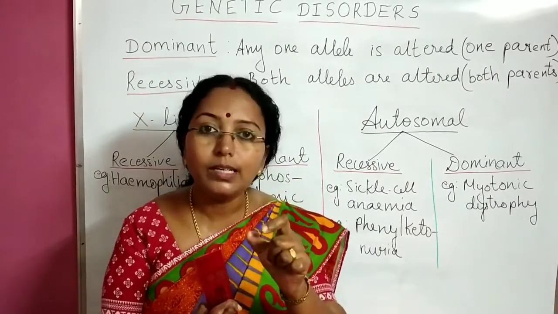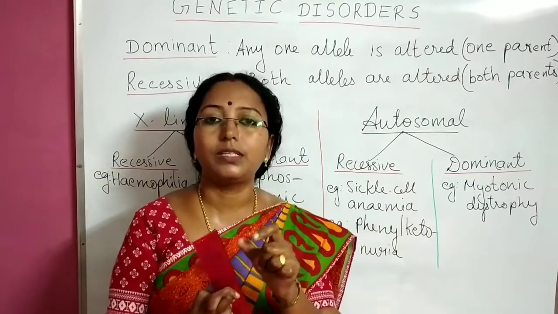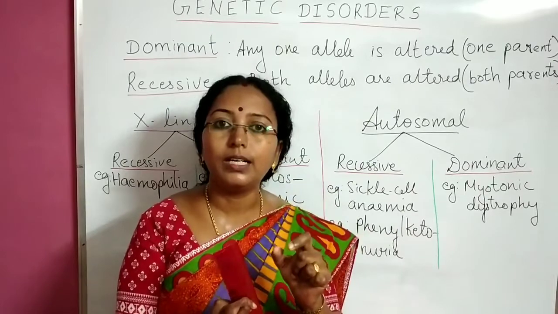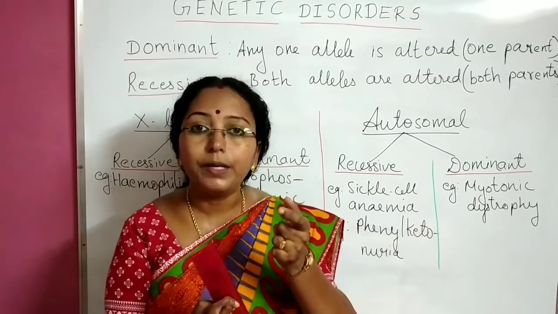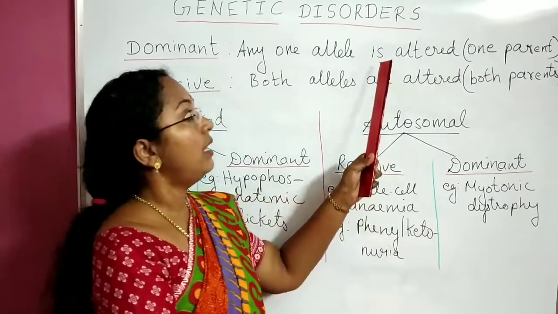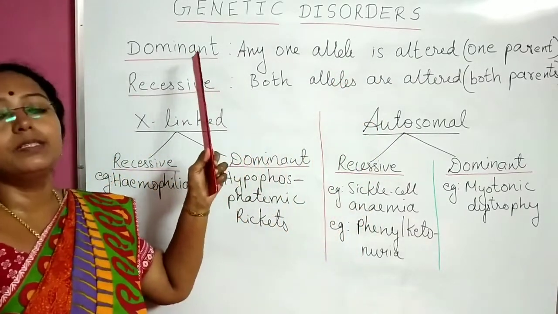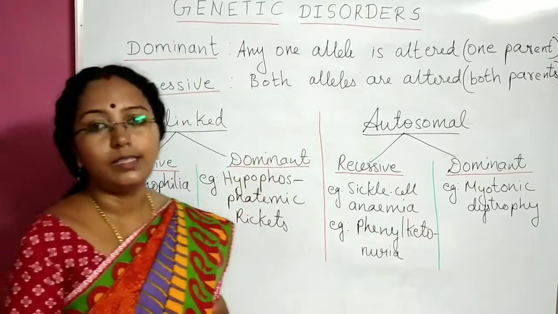Why is that one allele affected? Because one parent's gamete was affected. One parent's gamete had that defective allele. So if at least one parent's allele is defective and because of that one allele in that individual is defective and the person is getting the disease, we say it is a dominant genetic disorder.